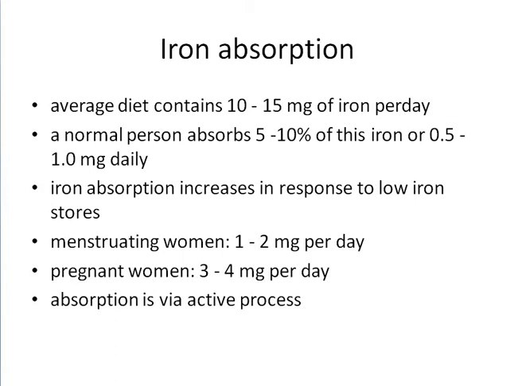Iron absorption: the average diet contains 10 to 15 milligrams of iron per day. A normal person absorbs 5 to 10% of the iron. Iron absorption increases in response to low iron stores: menstruating women absorb 1 to 2 milligrams per day, and pregnant women 3 to 4 milligrams per day. Absorption is via an active process.